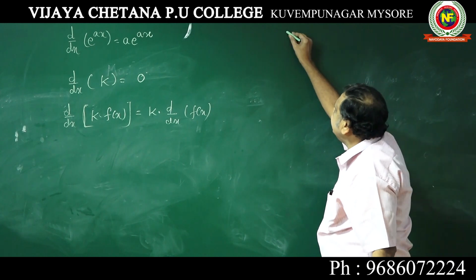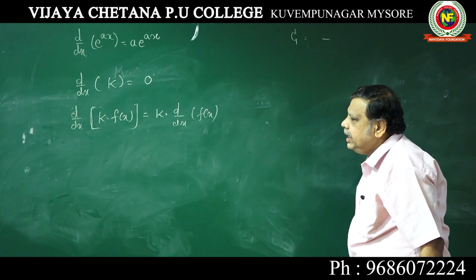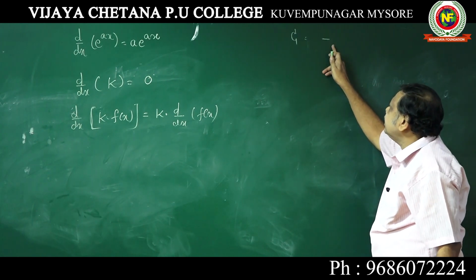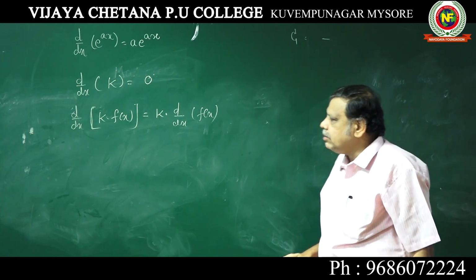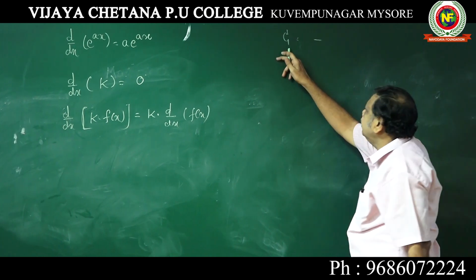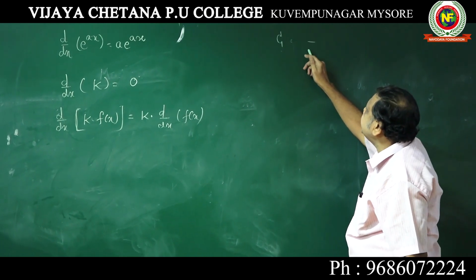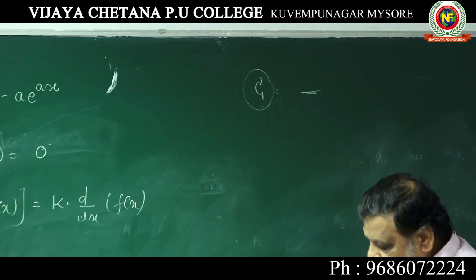Here you can see one thing: whenever it starts with c, the sign will be negative. d by dx of cot x is minus cosecant square x, d by dx of cosecant x is minus cosecant x cot x, and d by dx of cos x is minus sin x. Whenever it starts with c, you must put a negative sign.